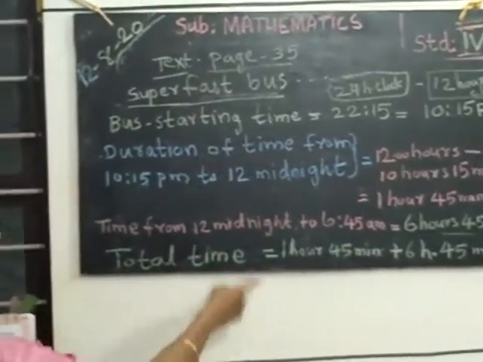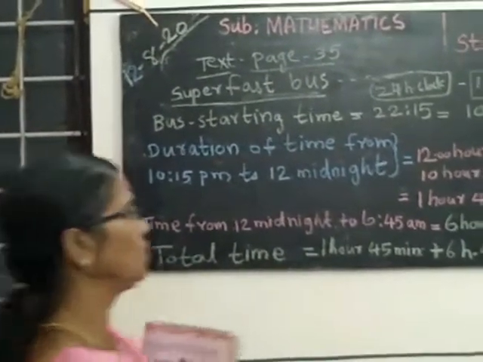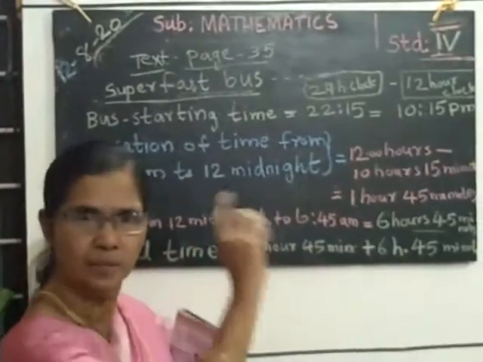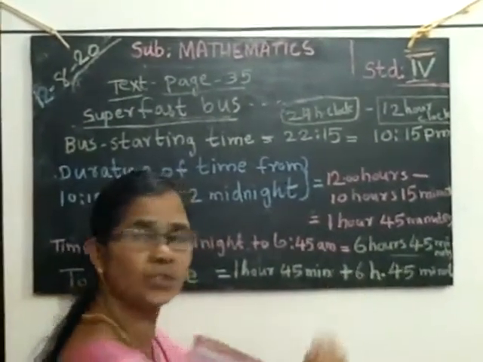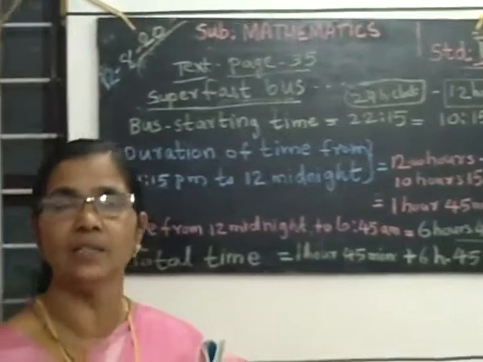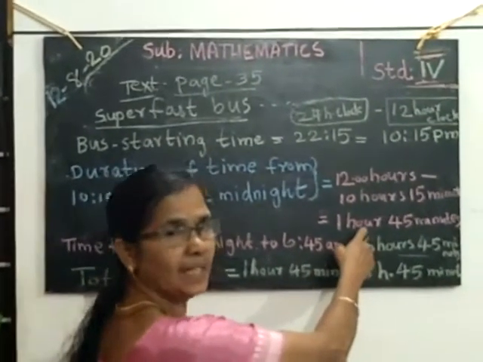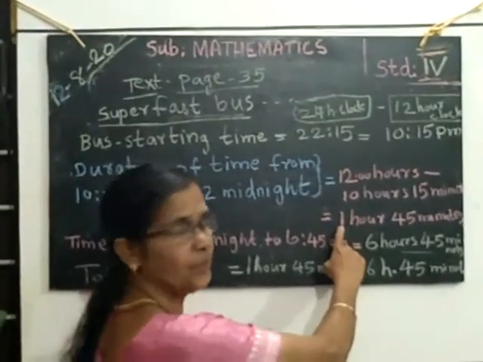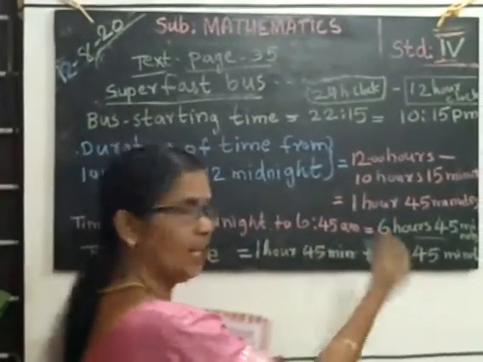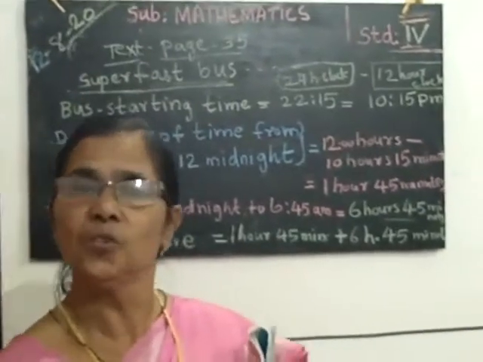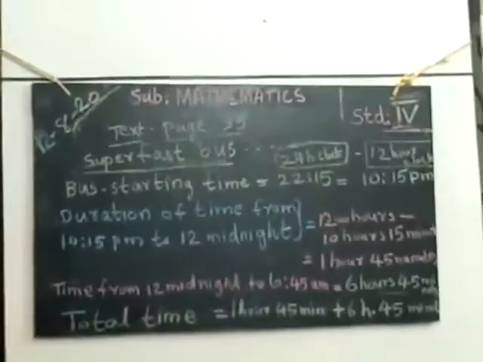Then total time we have to find out. This 1 hour 45 minutes plus 6 hours 45 minutes. We have to add both the times. Up to 12 midnight from 10:15, 1 hour 45 minutes. After that there is 6 hours 45 minutes.